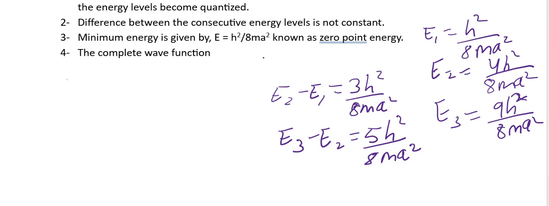So the minimum energy is given by E is equal to h square by 8 m a square. This is the minimum energy for n equal to 1. This is called the zero point energy.